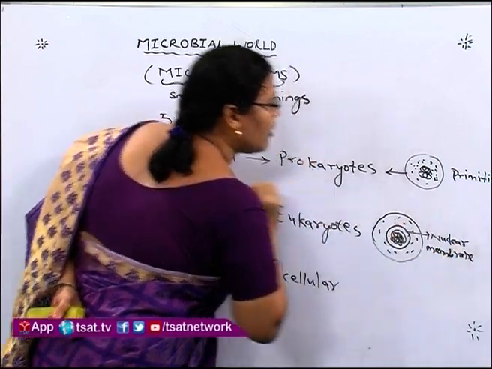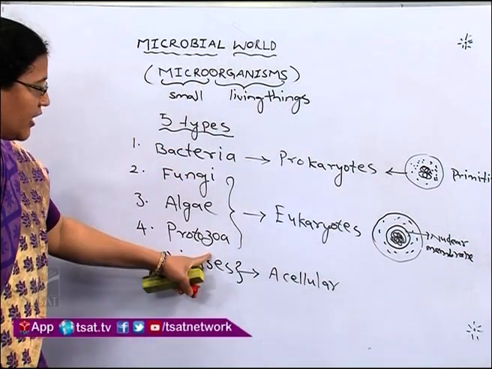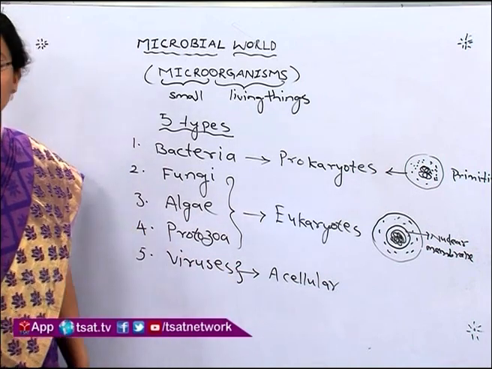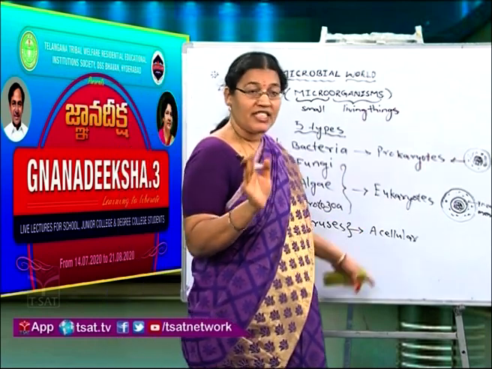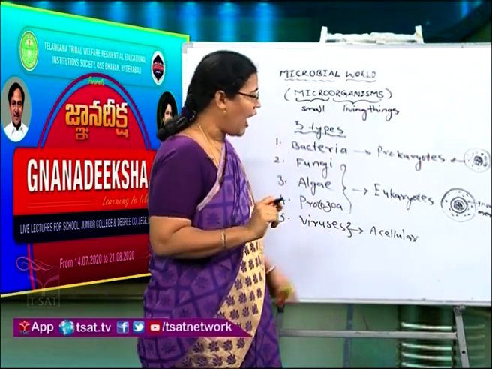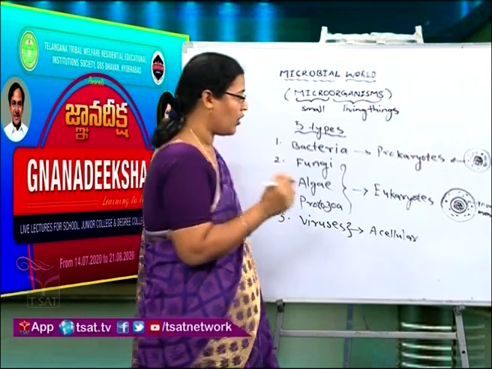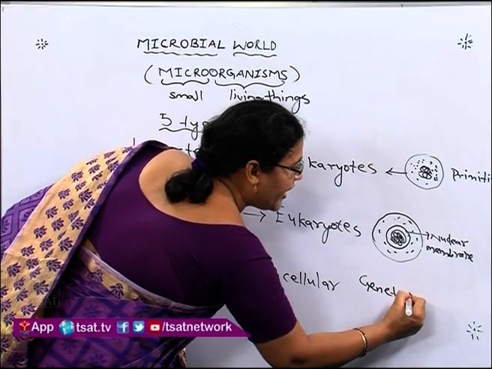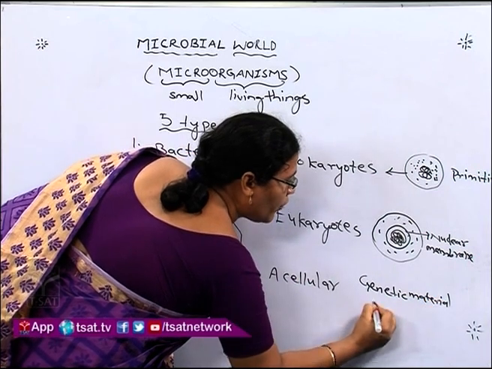This is the difference between the cells of bacteria and the remaining three. When we come to viruses, they are acellular; there is no proper cell structure in a virus. They have only genetic material surrounded by a protein coat.